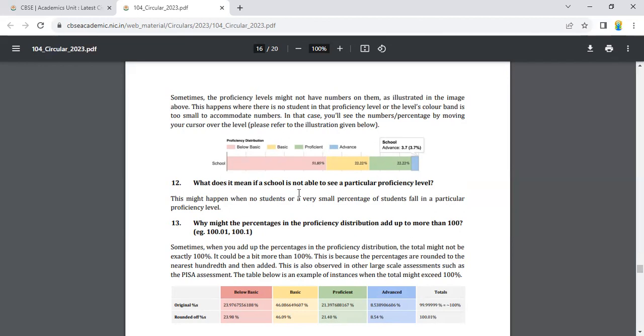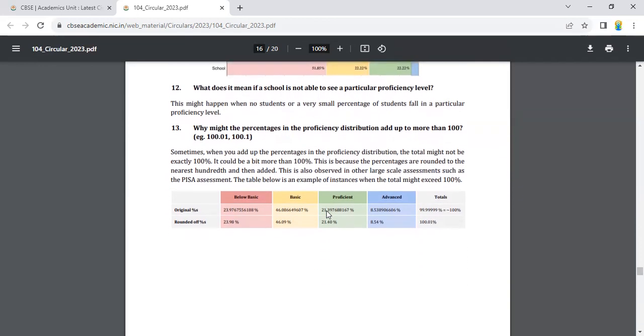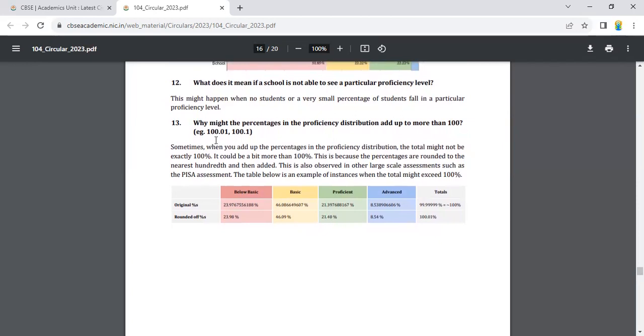What does it mean if the school is not able to see a particular proficiency level? This might happen when no student, or a very small percentage of the students, fall in a particular proficiency level.